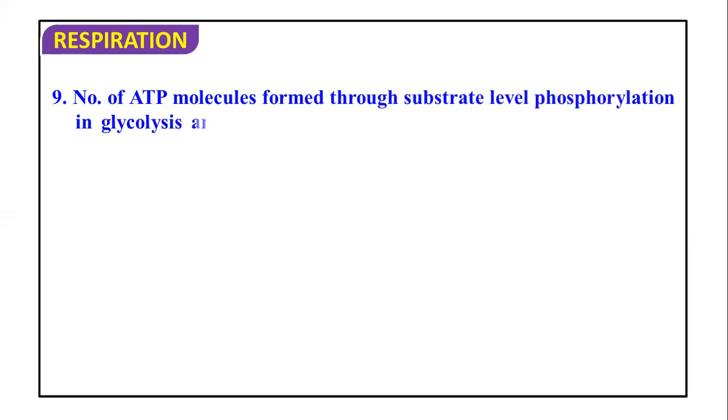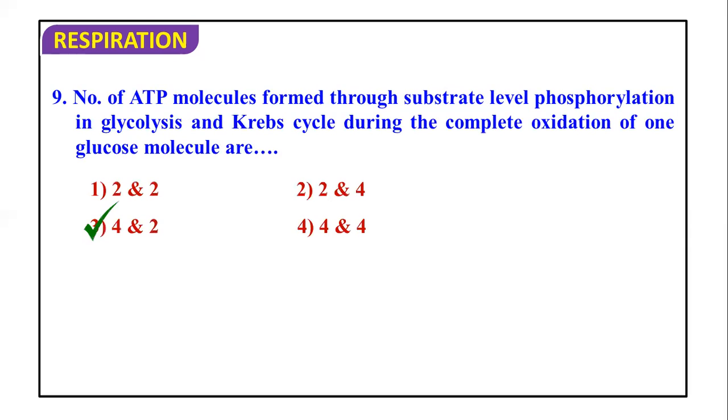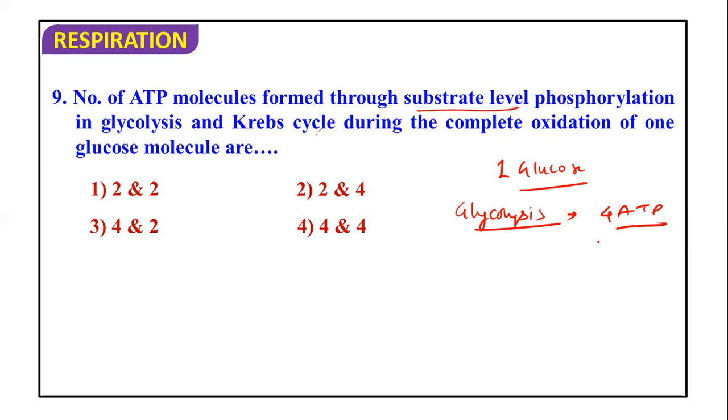The number of ATP molecules formed through substrate level phosphorylation in glycolysis and in the Krebs cycle during the complete oxidation of one glucose molecule. So in glycolysis, we know that 4 ATP are produced, and in the Krebs cycle, from one glucose, 2 Krebs cycles will take place, so 2 ATP will be produced. So 4 and 2 is going to be the correct answer.